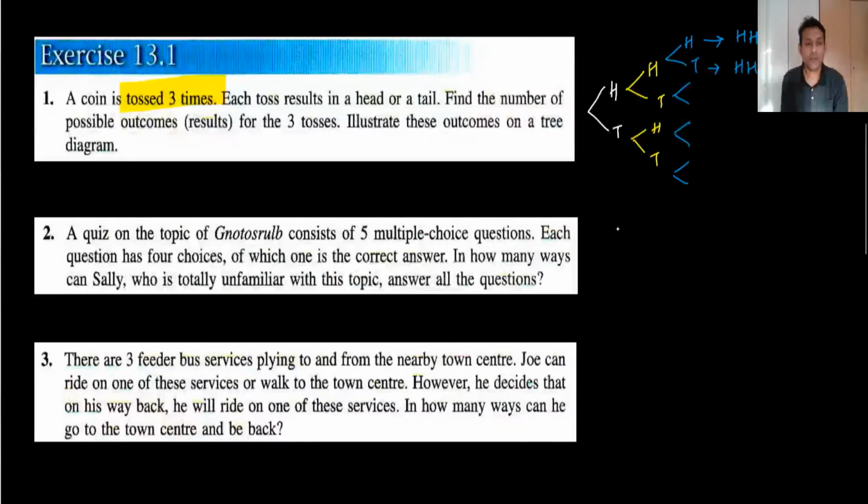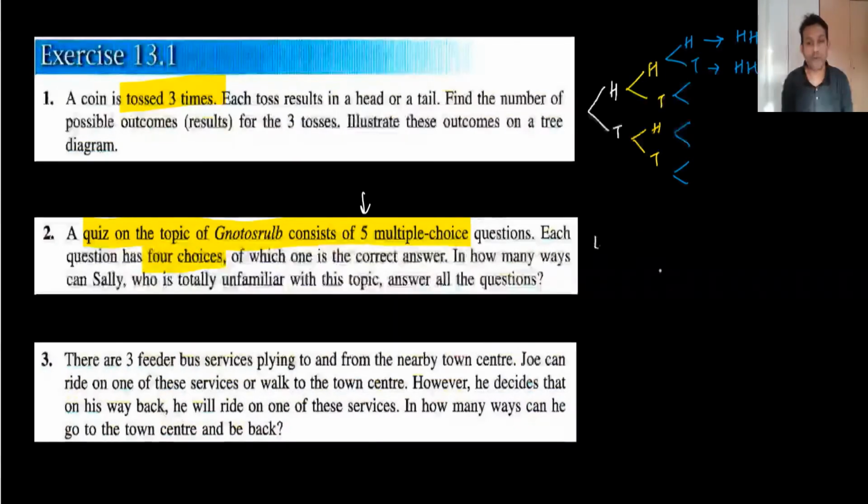You can see in question number 2, a quiz topic with 5 multiple choice questions. There are 5 multiple choice questions. Each question has 4 choices. Suppose you are totally unfamiliar with the topic, like the first question is in the Chinese language and you have 4 options and you are not familiar, so whatever, you can write A, you can write B, you can write C, or you can write D. Each question has 4 possibilities.